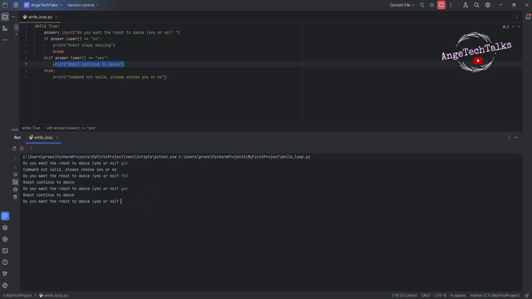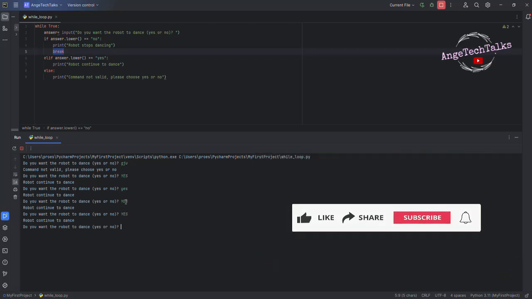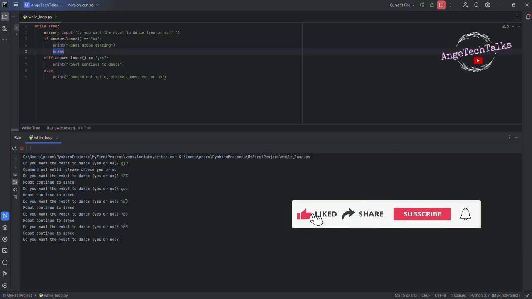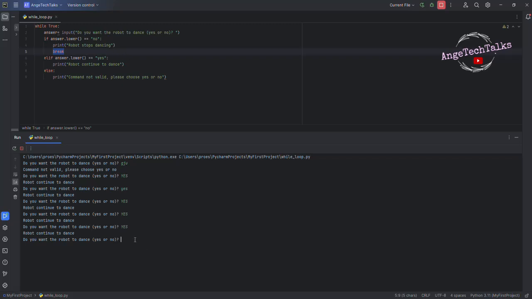Okay, so do you want the robot to dance? If now I answer no, I will have the print statement, then the program will stop because of the break instruction. Let me continue again. Yes. Do you want the robot to dance? Yes. Yes. Now, if I want to exit the loop, I need to answer no. Do you want the robot to dance? No. Robot stop dancing and the program exit the loop. Perfect.